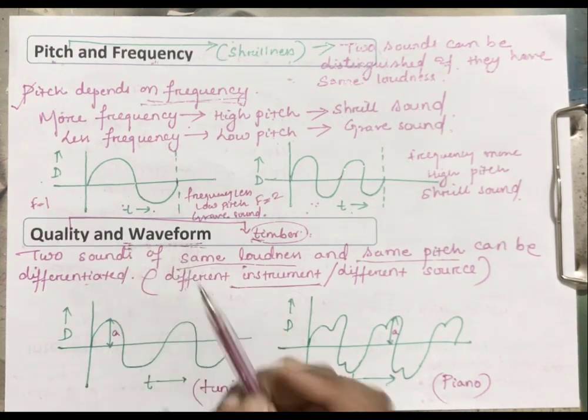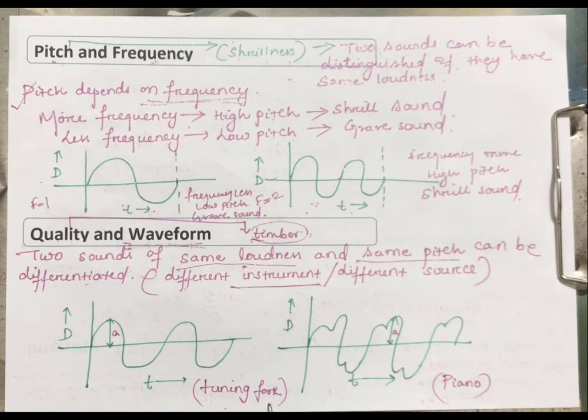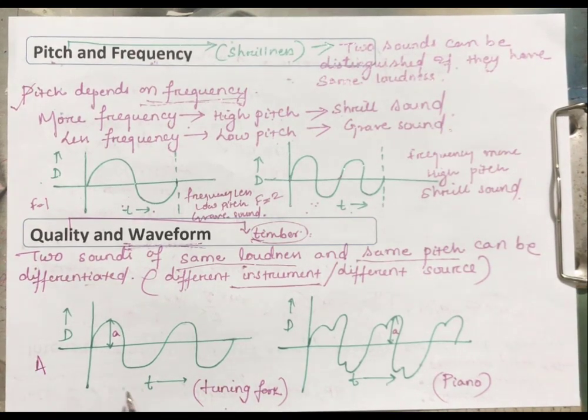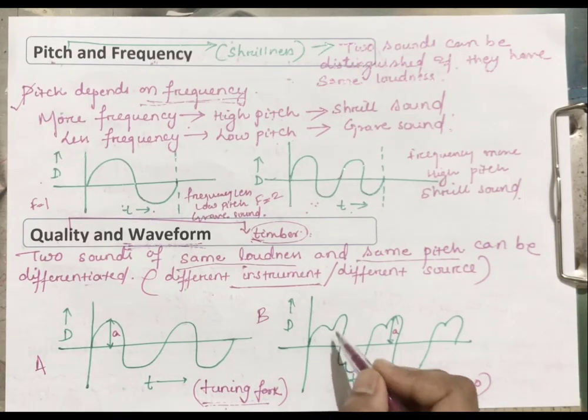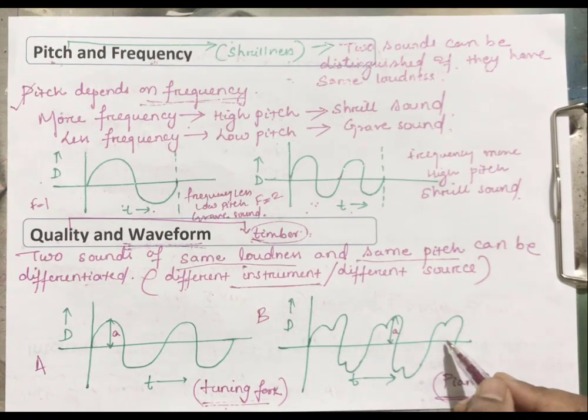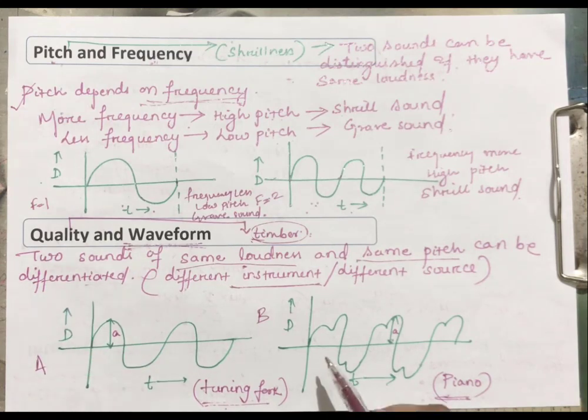Now what is the meaning of waveform? How the formation of wave takes place in both the cases. For example, this one A is nothing but the waveform of a tuning fork. This B diagram is nothing but the waveform of a piano. So by seeing only, you can differentiate very clearly the waveforms of these 2 instruments. Here you can see a single note, or pure note. But in this case you will see that the vibrations are combined, more than one vibration is combined. So with the help of waveform, or how the wave is formed with the combination of vibrations, you can find out the quality of the sound.